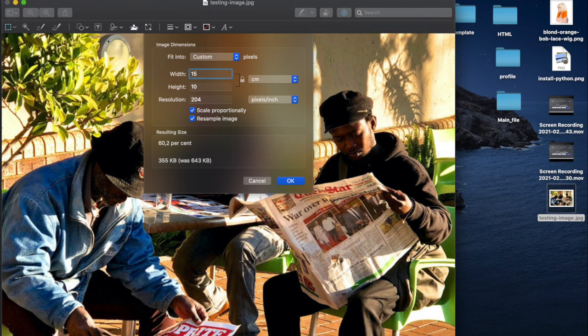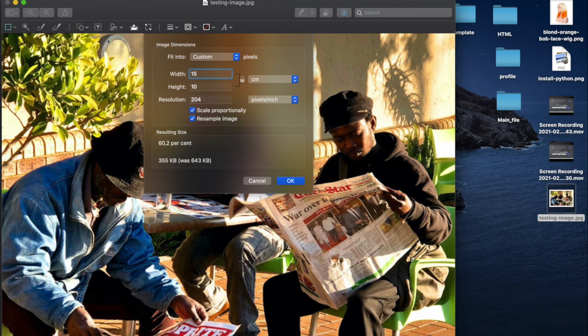Because it's smaller than what it was supposed to be in pixels, the browser will try to blow it up, and that's when you get a little bit of lower quality. But it's fine as long as the quality is not too bad, especially since this is a background image. You don't need crisp edges or very well defined details. Clients don't even notice that. So you can get away with making the image smaller than it should be and having the browser blow it up, rather than having it bigger and having the browser cut it down.